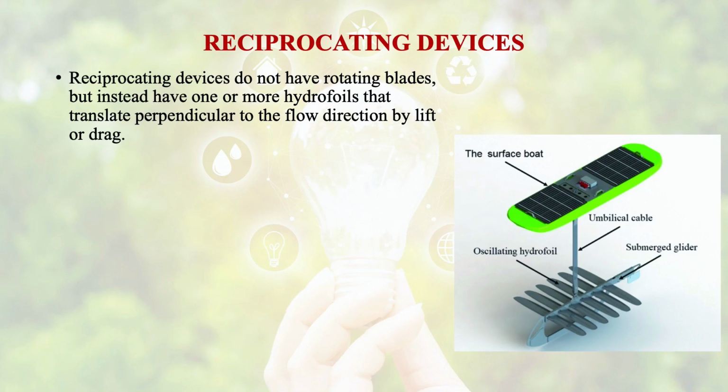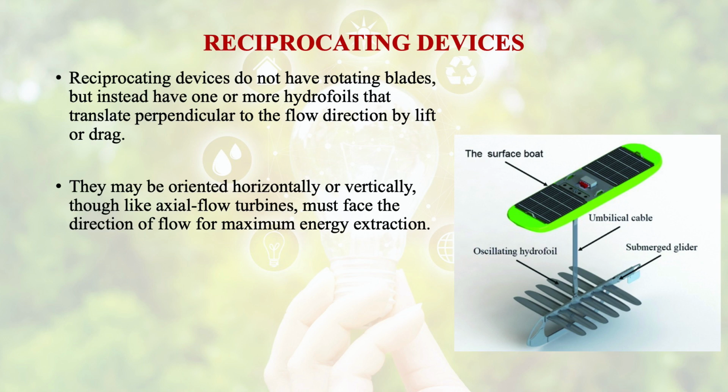These reciprocating devices do not have rotating blades but instead have one or more hydrofoils that translate perpendicular to the flow direction by lift or drag. They may be oriented horizontally or vertically, though like axial flow turbines they must face the direction of flow for maximum energy extraction.